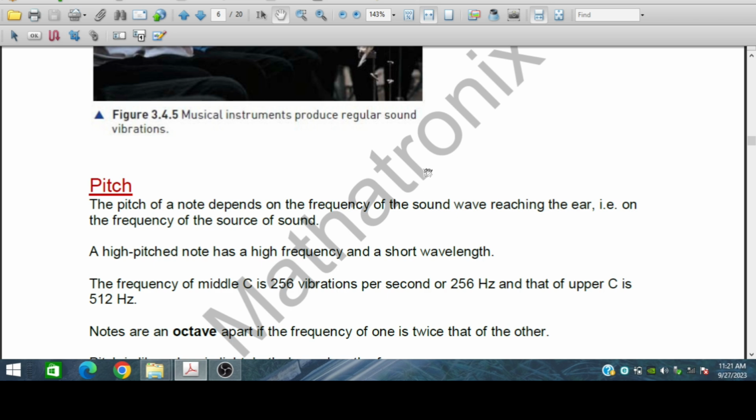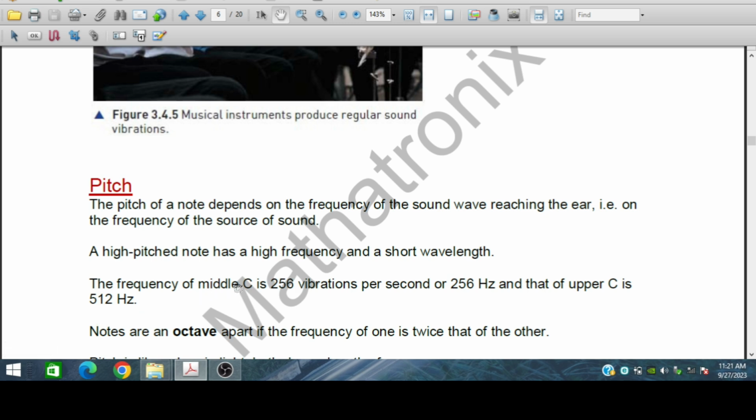Pitch of a note depends on the frequency of the sound wave reaching the air, on the frequency of the source of the sound. A high pitch note has a high frequency and a short wavelength.